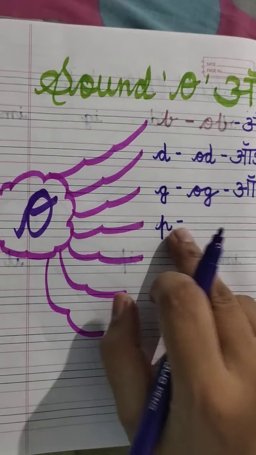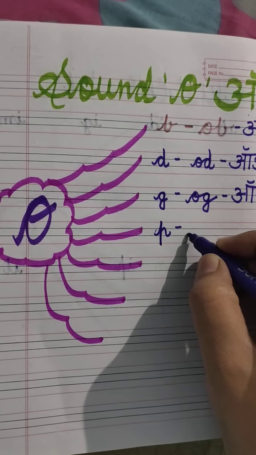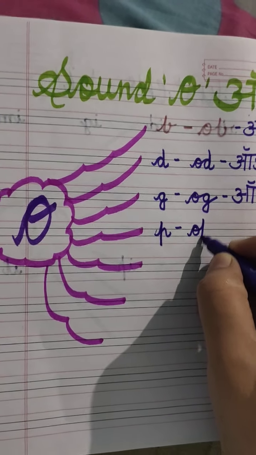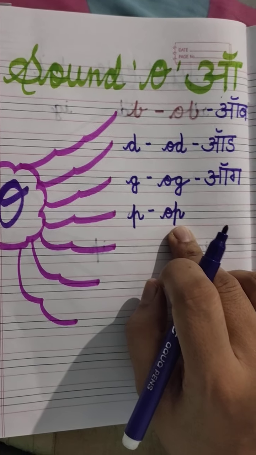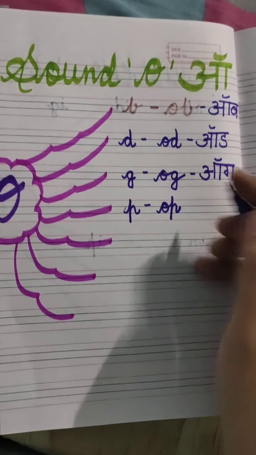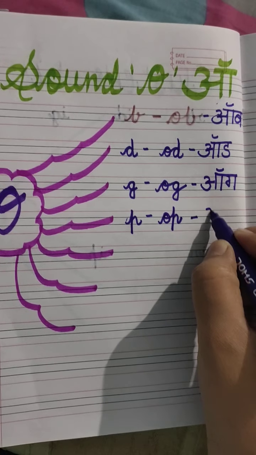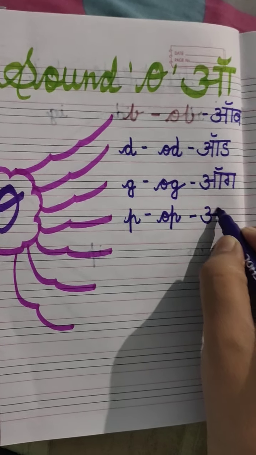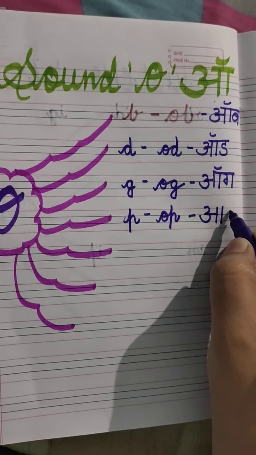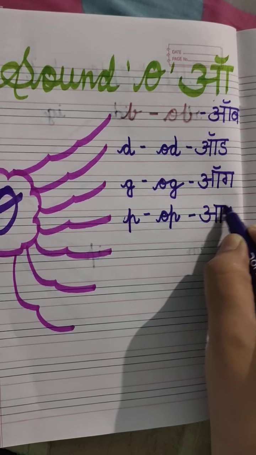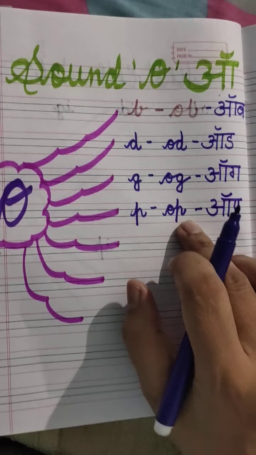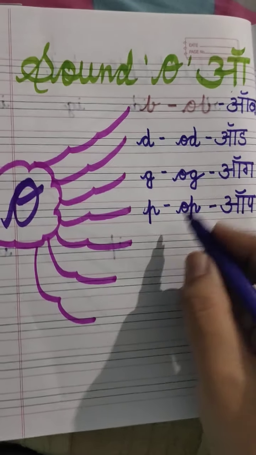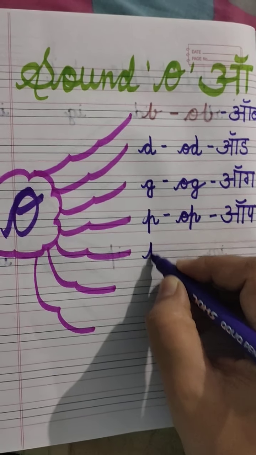Now we will take another letter, P. Again we have to join these two letters. Now this cluster sound is op, because the sound of O is O and the sound of P is P. It's op. Next we will take T.